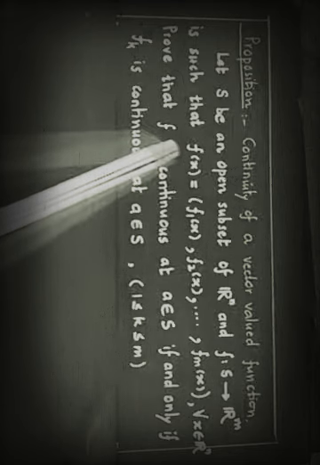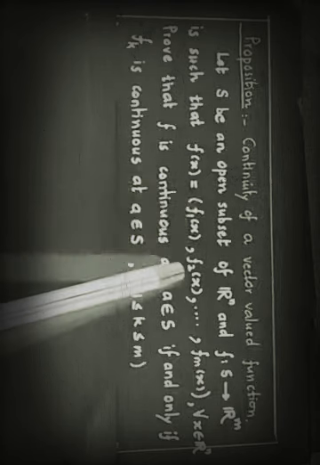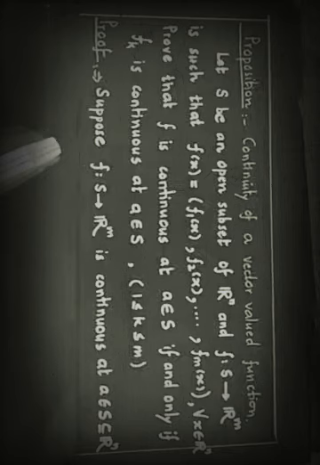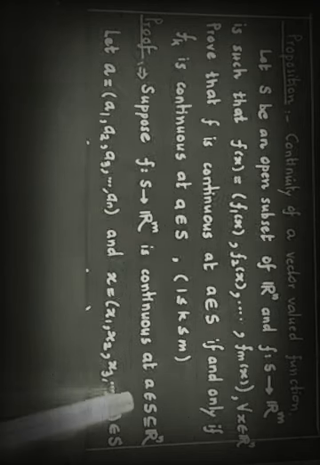So f is continuous at any point if and only if each component, itself a scalar valued function, is continuous. If and only if each function f1, f2 up to fm is continuous at that point, then f is continuous, and vice versa. Let us see the proof. Suppose f from S to Rm is a continuous function. Here a is in S, which is in Rn, so a has n components, x has n components, and f has m components as given.